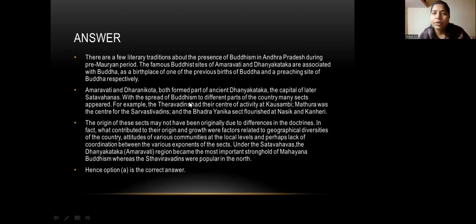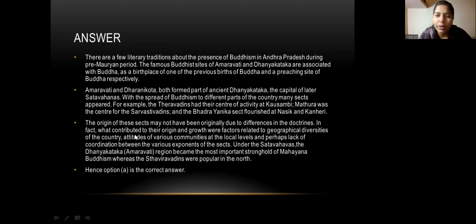With the spread of Buddhism to different parts of the country, many sects appeared. For example, the Theravadins had their center of activity at Kausambi. Mathura was the center of the Sarvastivadins, and the Bhadrayanika sect flourished at Nasik and Kanheri.